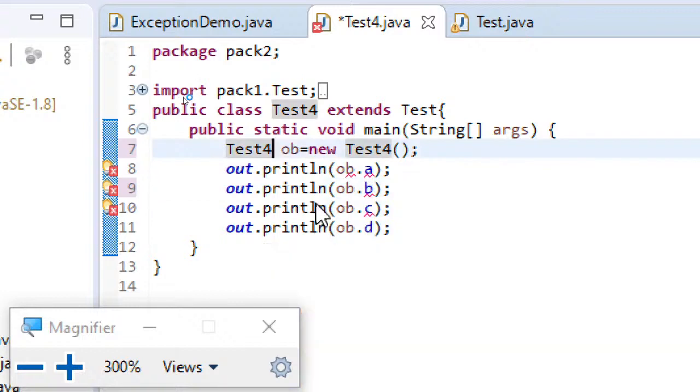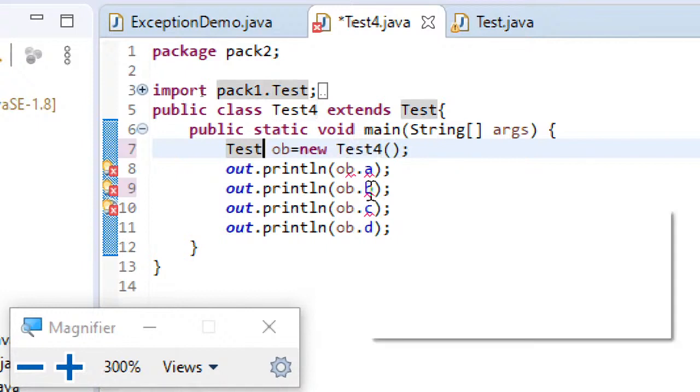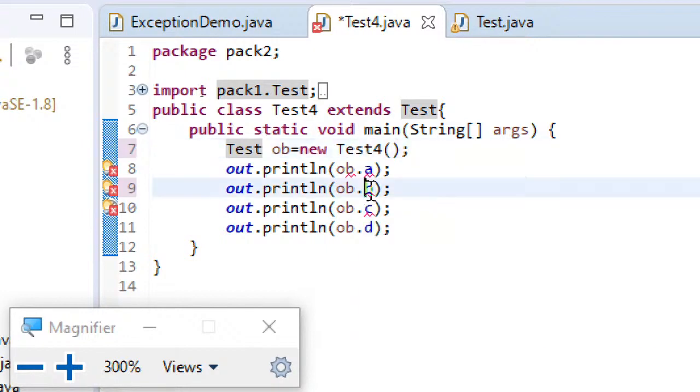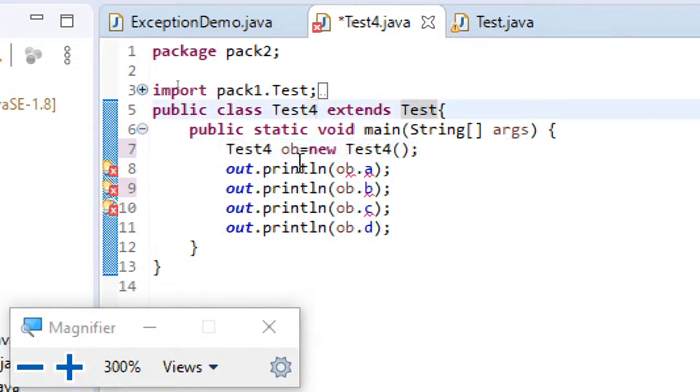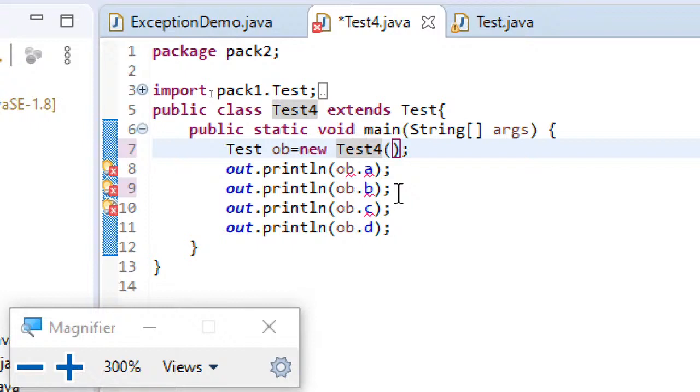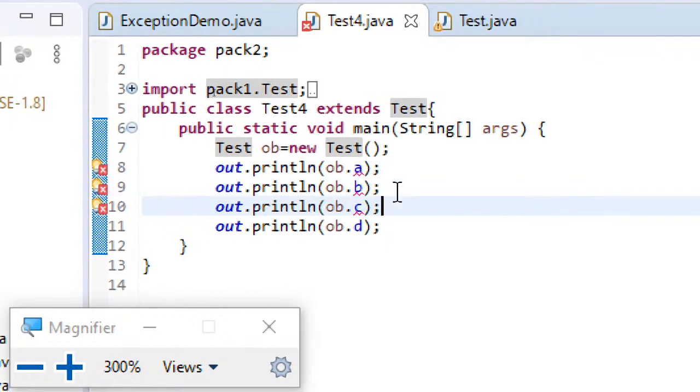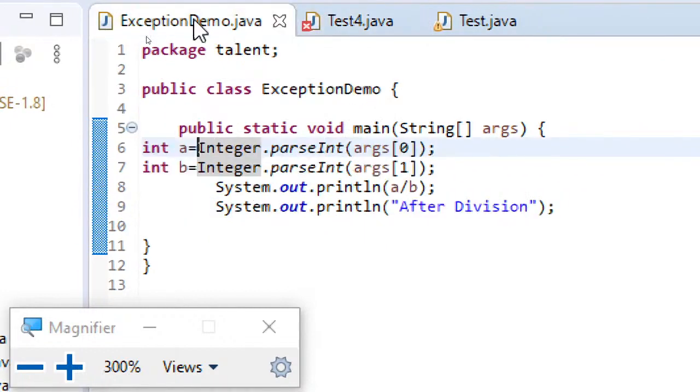Suppose I make it with a test, but still the same. Test 4 is anyway a subclass of test. But still, if you see here, when I'm creating the object for test or test 4, the answer is the same. I'll check it once and let you know. But when I'm using static, it's coming.